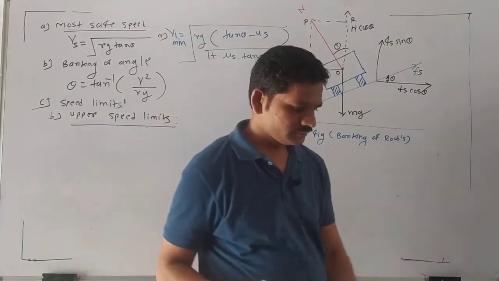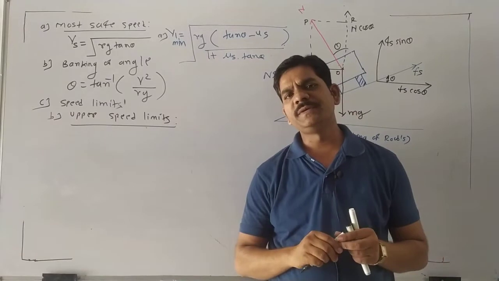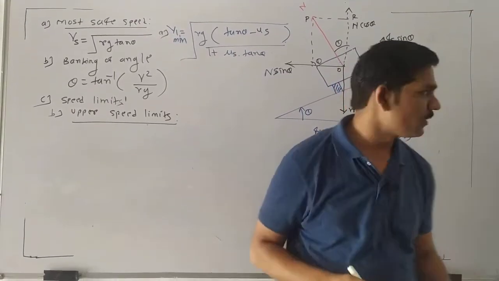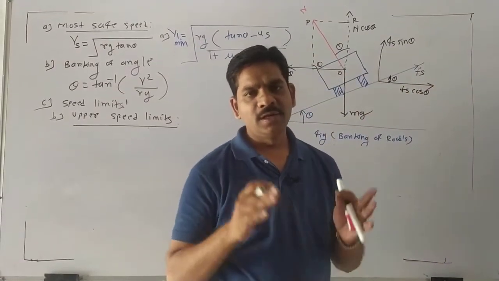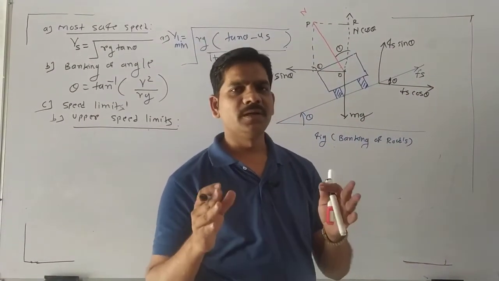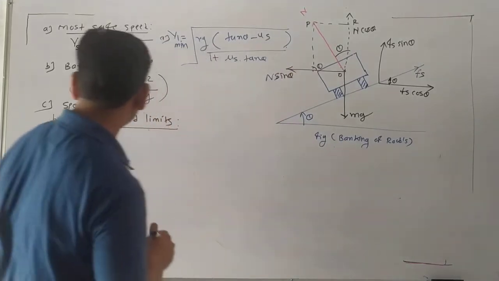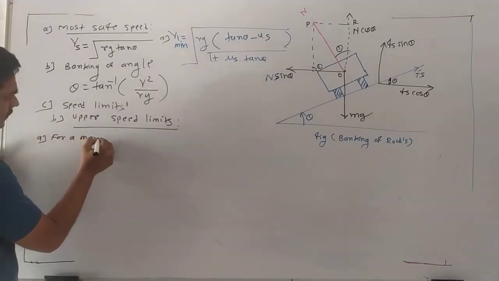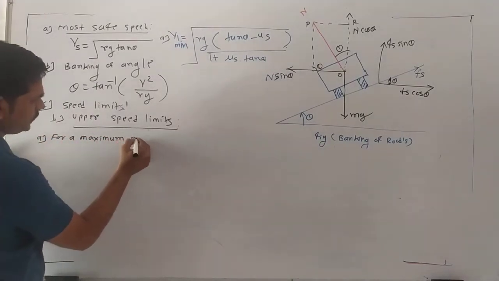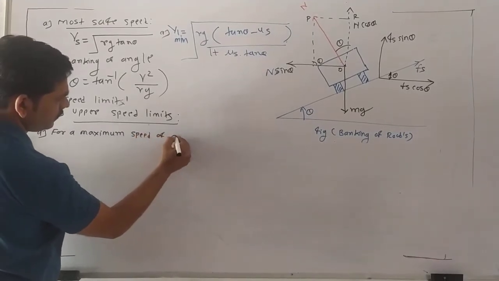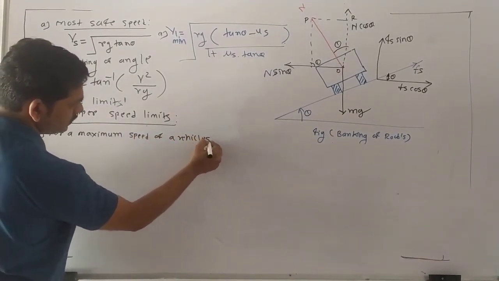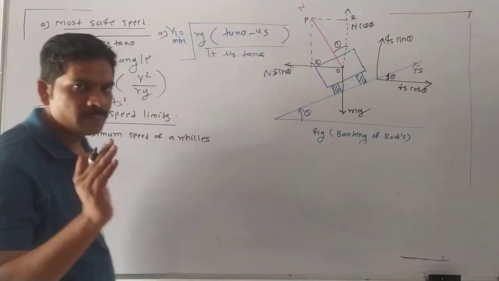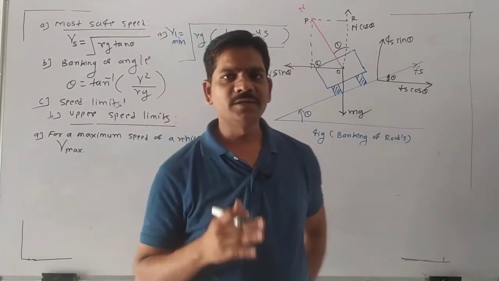In the upper speed limit, what is the change in that direction, or what do we consider in the upper limit? Upper limit means the maximum speed of a vehicle. That is called the upper limit, meaning Vmax we consider here. Yes or no? Yes.